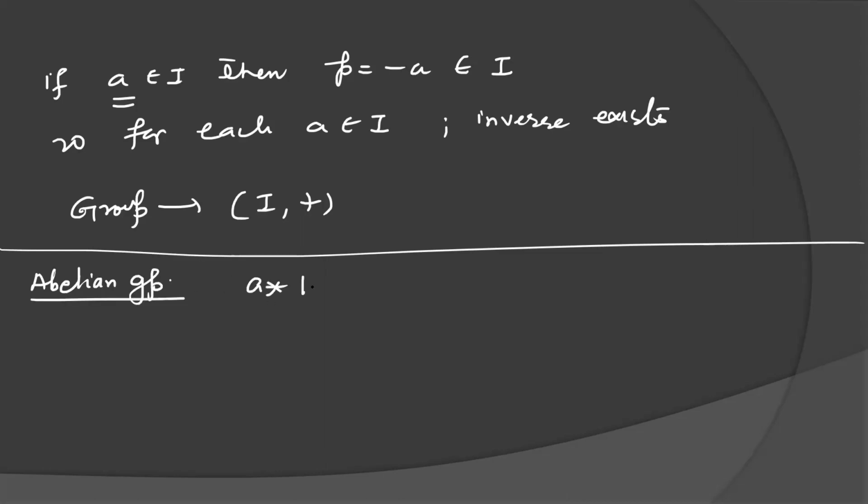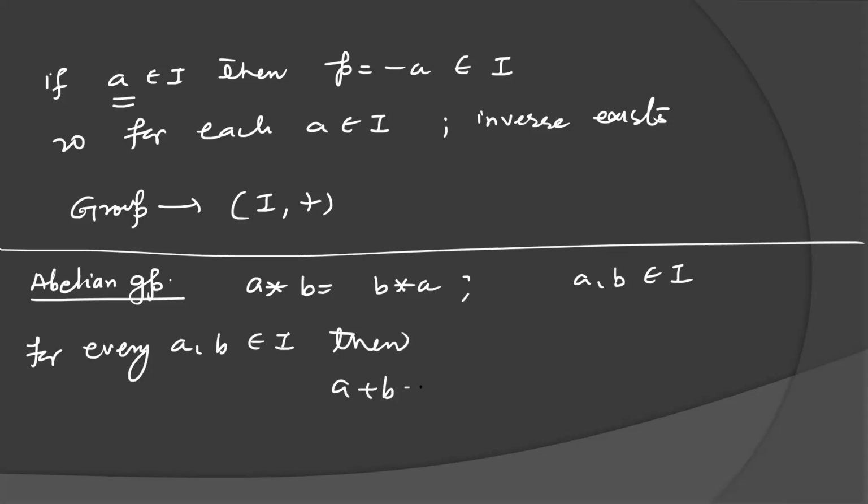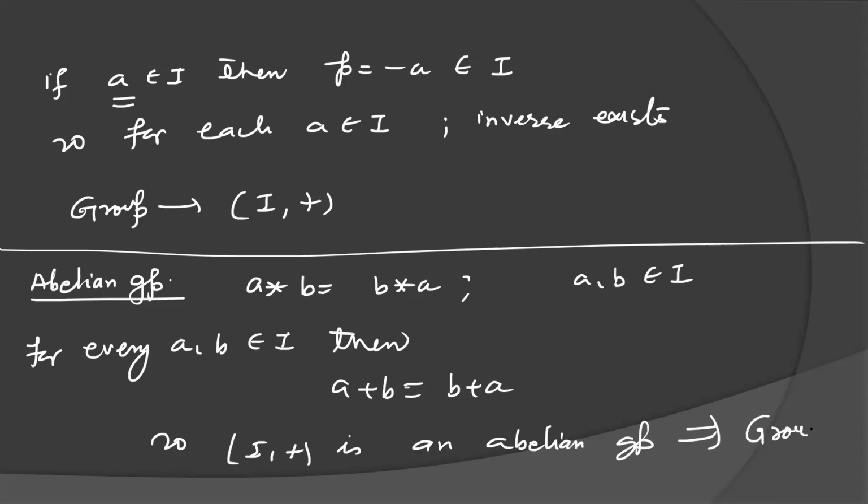For abelian group, A operation B must be equal to B operation A. This is the commutative property, for every A, B belonging to I. We know that addition is commutative for the elements in the set I. So for every A, B belonging to I, A plus B equal to B plus A. The operation is addition here, so I plus is an abelian group also. If it is an abelian group, then it always implies a group, because for abelian group we have to prove one more property: group plus the abelian property, which means the commutative property.